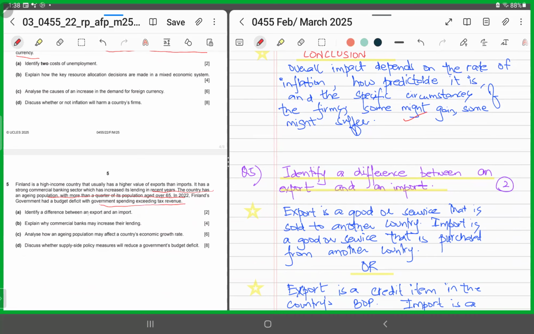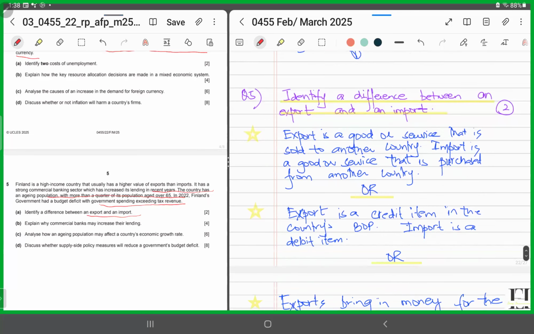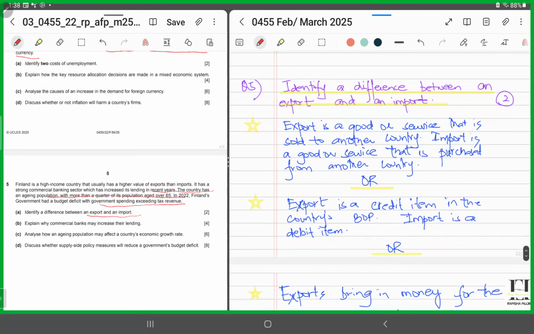Now they say identify a difference between an export and an import. So you could mention any of these. One difference, you could say export is a good or service that is sold to another country. Import is a good or service that is purchased from another country.